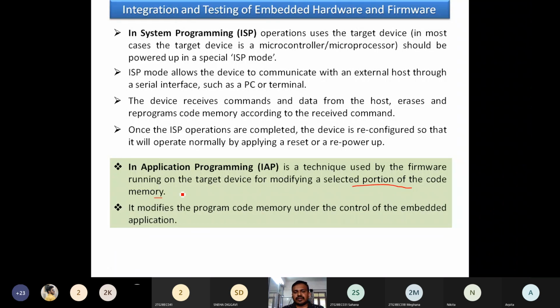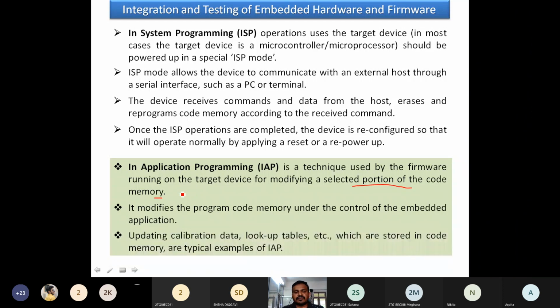So it modifies the program code memory under the control of the embedded application. Updating calibration data, lookup tables, EDC, which are stored in code memory, are typical examples of IAP. Whatever table or data we want to update, those things will be done through this technique, in-application programming.